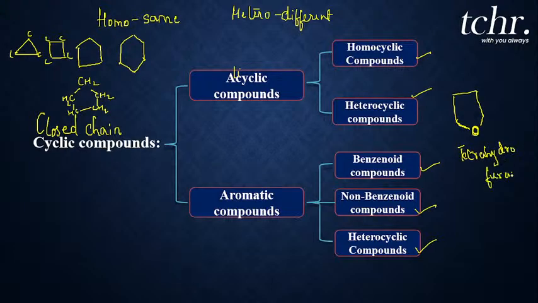In this compound you can see each corner represents CH2, here CH2, here CH2, and this is the oxygen atom. So apart from carbon and hydrogen, if other elements like oxygen, nitrogen, sulfur take part in the formation of the ring, then we call these heterocyclic compounds. Is it clear, my dear students? I hope you all understood what homocyclic and heterocyclic compounds are.